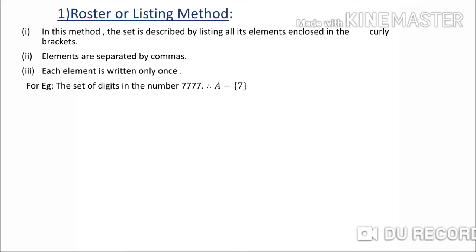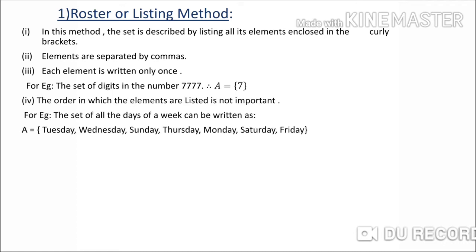For example, the set of digits in the number 7777. Therefore, set A is equal to, in curly bracket, 7. That 7 we have to write only once because each element is written only once. Fourth one, the order in which the elements are listed is not important.